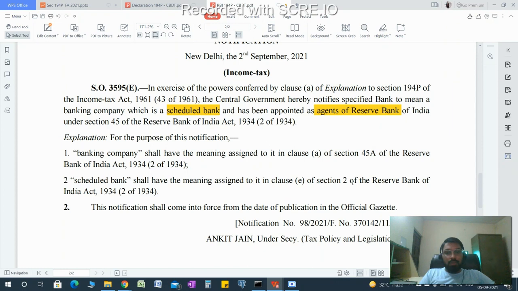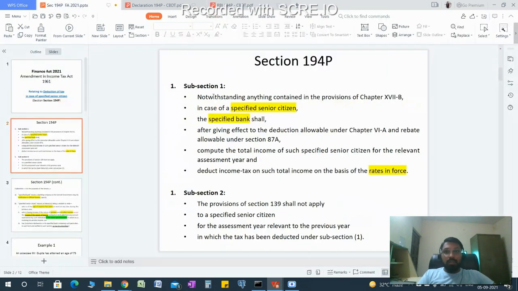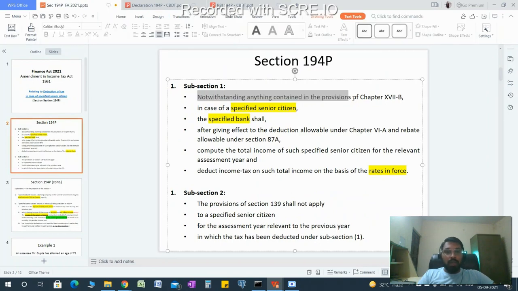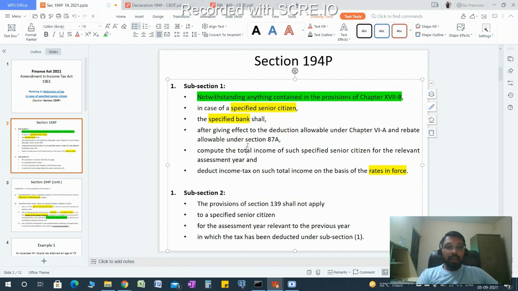So it means that all the scheduled banks and the agents of the RBI under section 45 of the RBI Act are specified banks. If any super specified senior citizen receives any pension income and interest income, then the TDS will not be deducted under section 192 in case of pension and 194A in case of interest income, because 194P overrules all of the chapters of TDS. Then TDS is not deducted as per those provisions, but as per 194P.